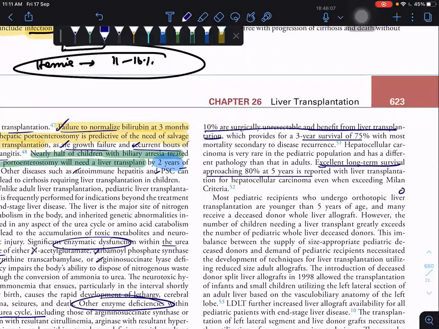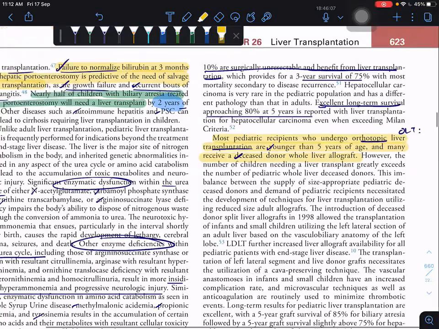Next comes OLT, orthotopic liver transplantation. Most pediatric recipients who undergo orthotopic liver transplantation are younger than 5 years of age, and many receive a deceased donor whole liver allograft. This is just a fact.